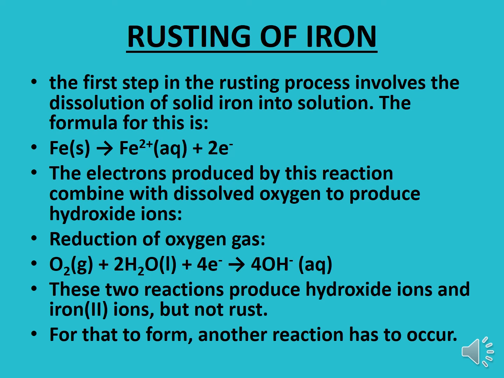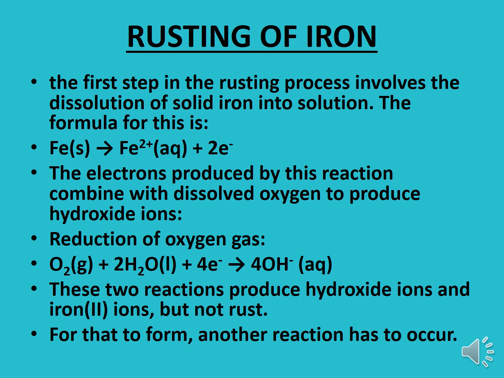Means when iron is in contact with oxygen and moisture, the iron acts as the anode and starts losing electrons. In this way, iron gets dissolved, and the electrons produced by this reaction combine with the dissolved oxygen to produce hydroxide ions.